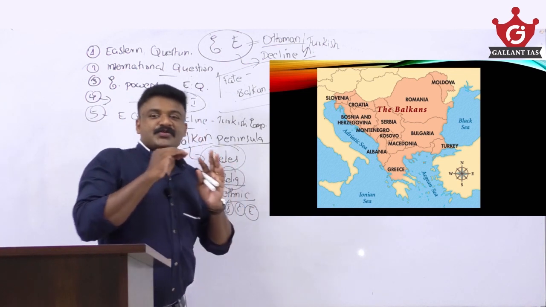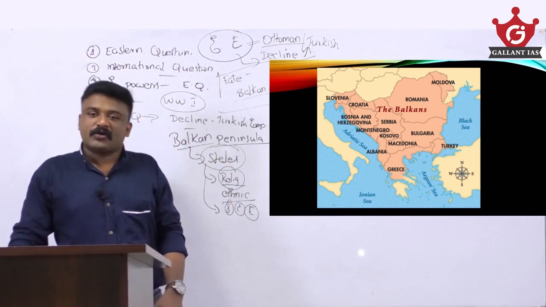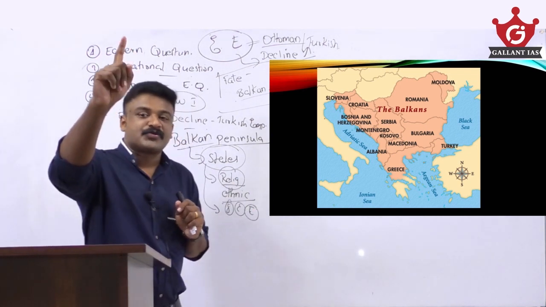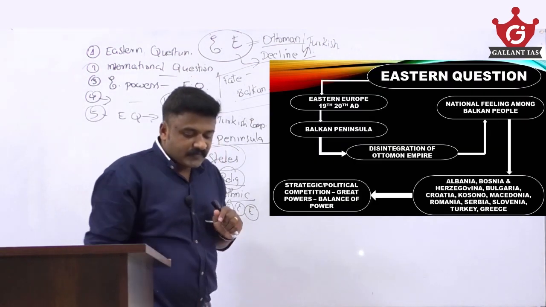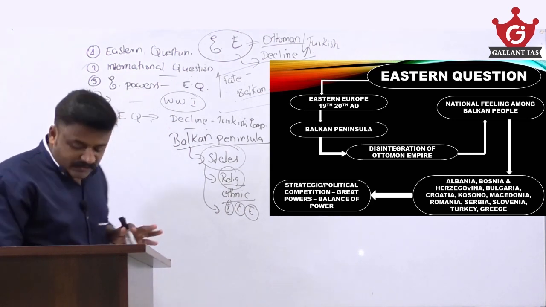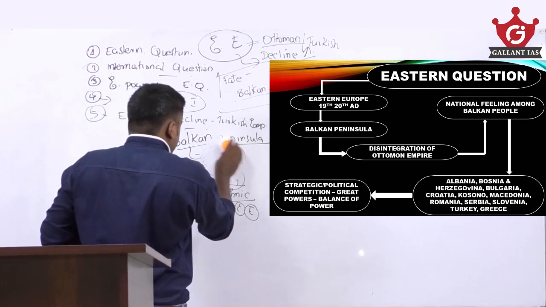When there was the Ottoman Empire, Eastern Europe was part of it. When the Ottoman Empire is about to decline, there is a popular question: who will be controlling these states? Exactly, the Eastern question revolves around these Eastern European states.